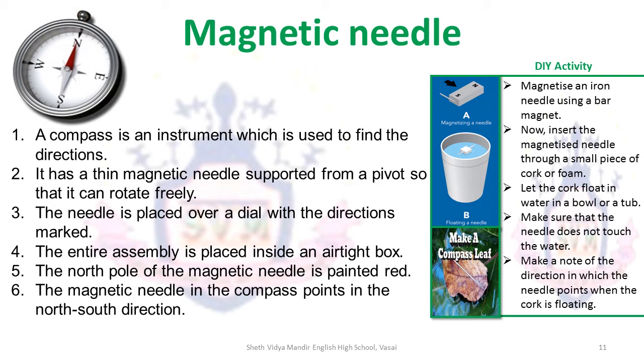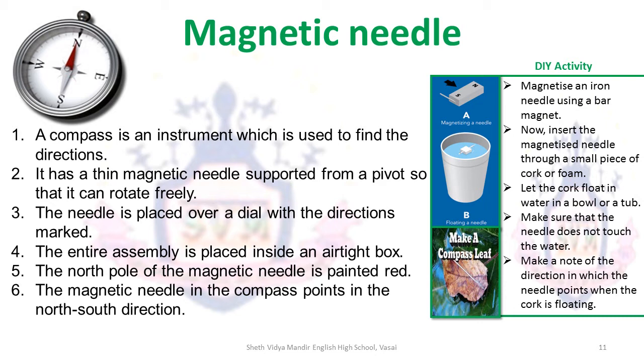A compass has a thin magnetic needle that is supported from a pivot so that it can rotate freely. The needle is placed over a dial with the directions marked on it. The entire assembly is placed in an airtight box. The north pole of the magnetic needle is painted red so that you can clearly identify the north from the south.